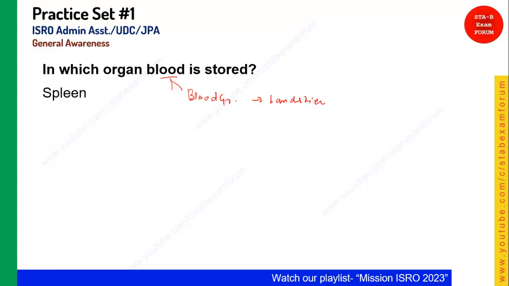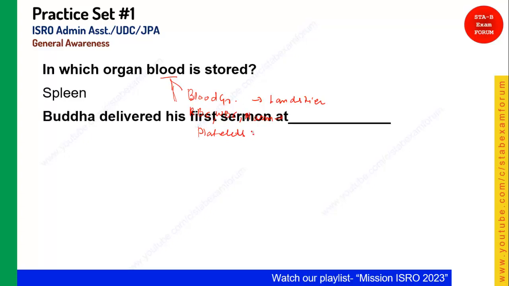Okay, and what else can we have from blood? We have RBC, WBC and plasma. Okay, so whenever you have clotting, what is basically making that? It is platelets. Okay, platelets are also found in blood. Okay, let's see the next question.